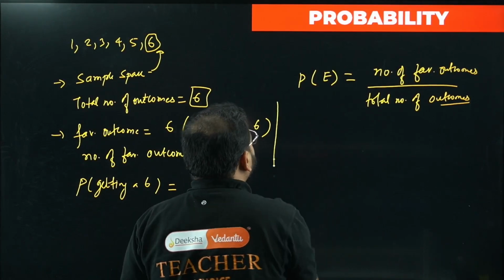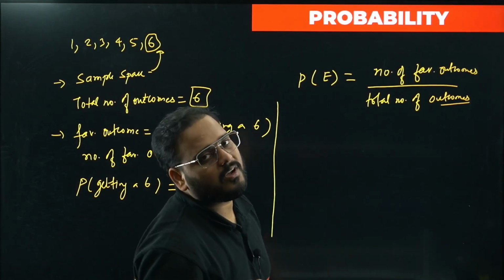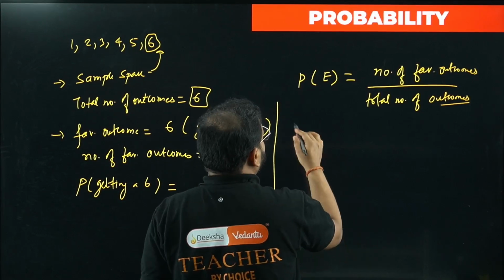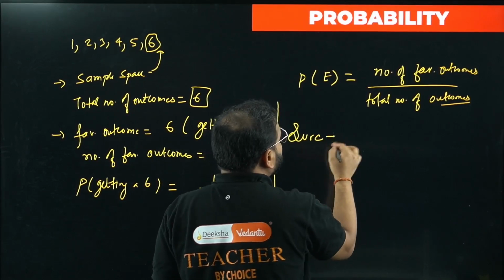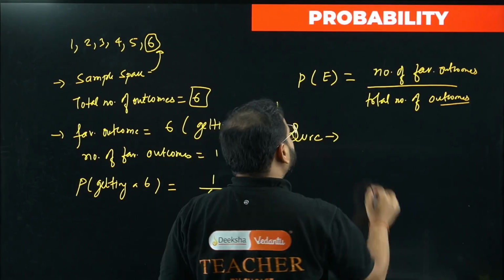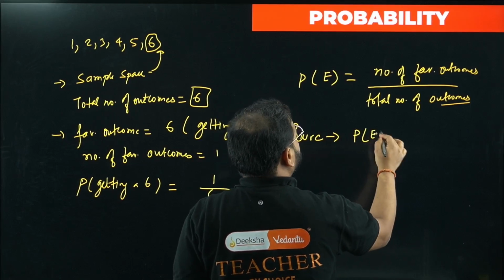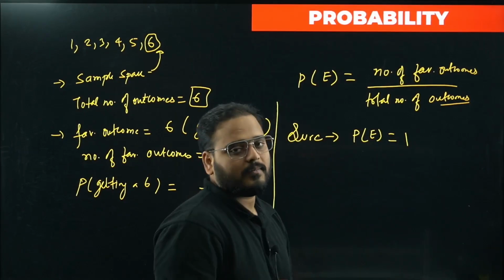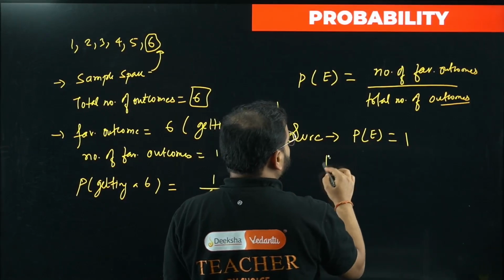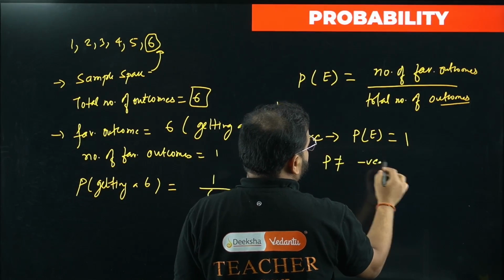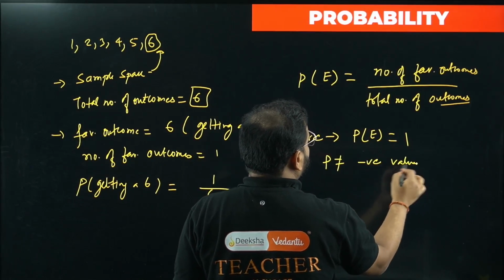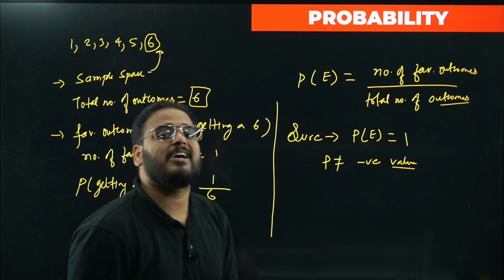One more important thing: for a sure event, sure means universal truths, probability is always 1. Probability can never be equal to a negative value. Probability is never negative.